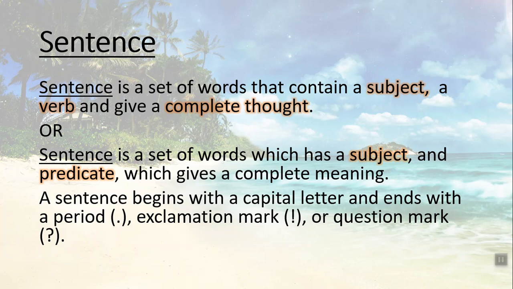To convey a complete meaning, we add a predicate to a sentence. A sentence begins with a capital letter and ends with a period, exclamation mark or question mark. When you want to speak with someone, when you want to use a statement, you must put a period at the end of your statement. But if you want to ask someone, you must put a question mark at the end of the sentence.